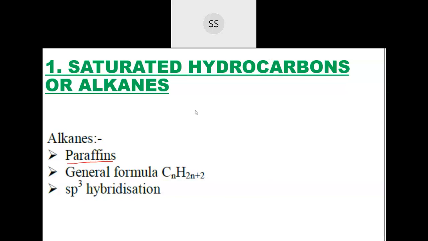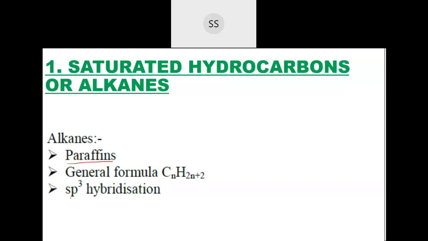They are called paraffins because they have very little affinity towards any compound which is there in the atmosphere. So they are called paraffins. The general formula I have also discussed. It is CnH2n+2. And the hybridization of this compound is sp3.